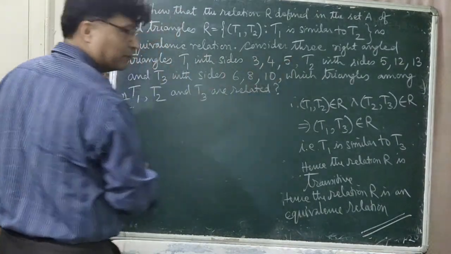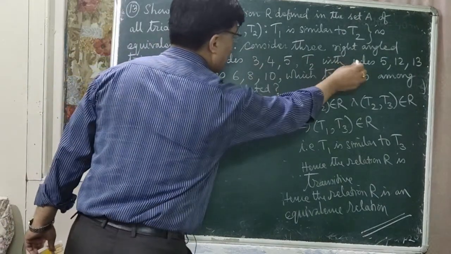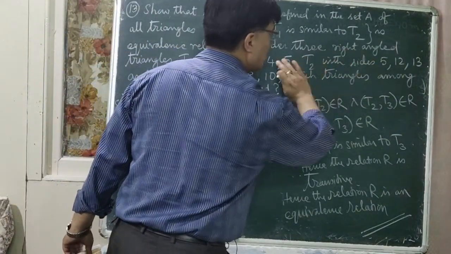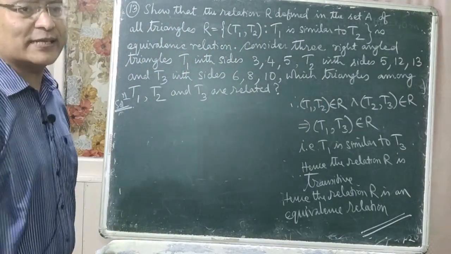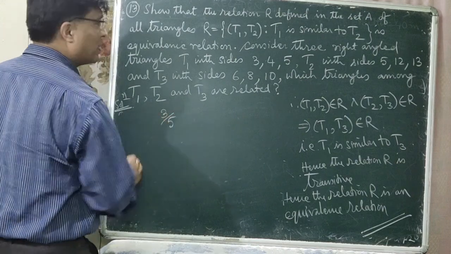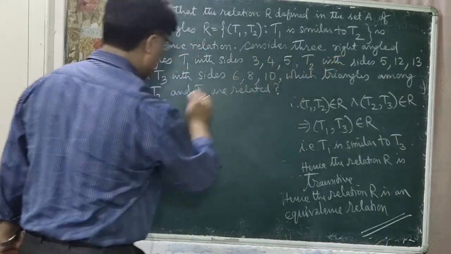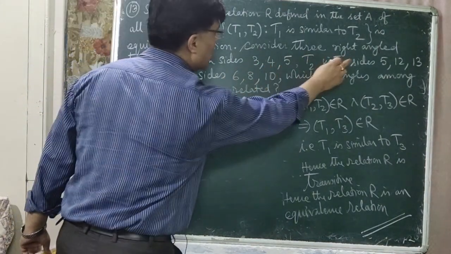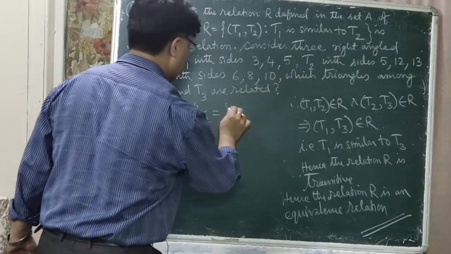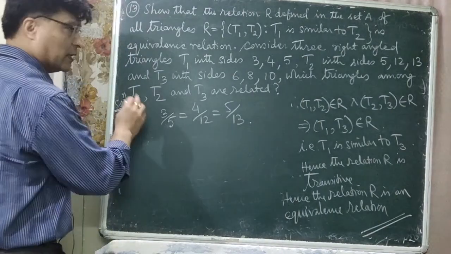Let us take T1 and T2. If these two triangles are similar, then the corresponding sides are proportional. How can you write the proportional sign? 3 by 5 is equal to 4 by 12, 4 by 12 is equal to 5 by 13.